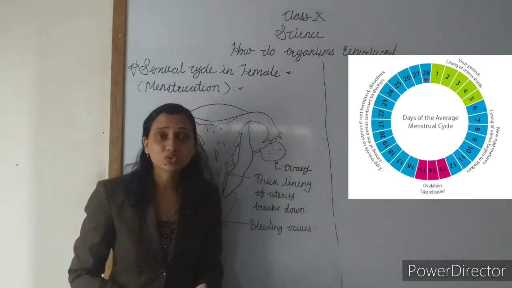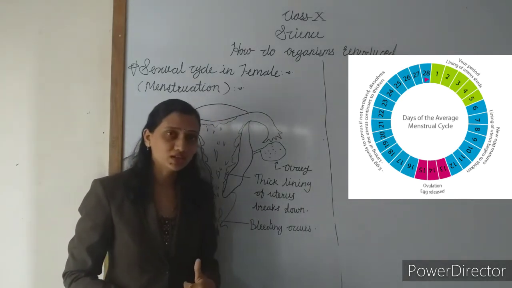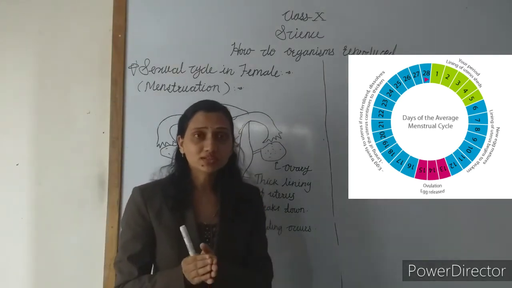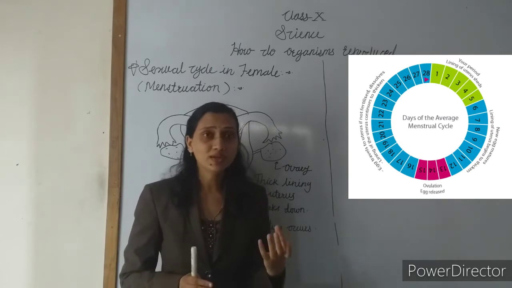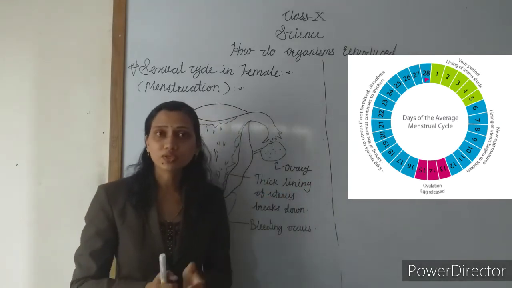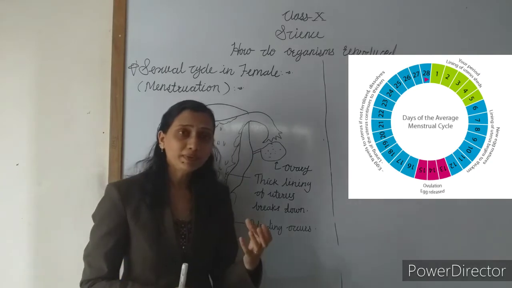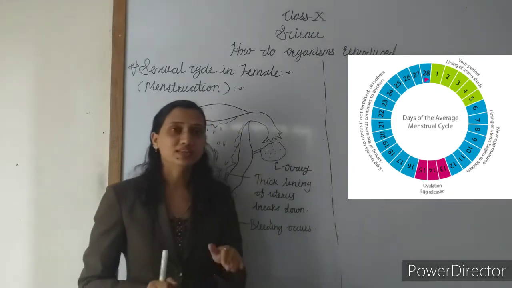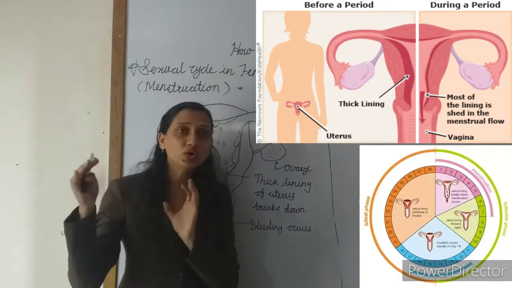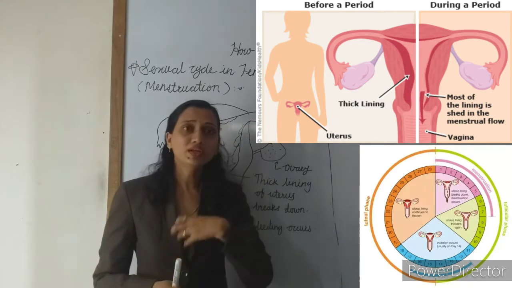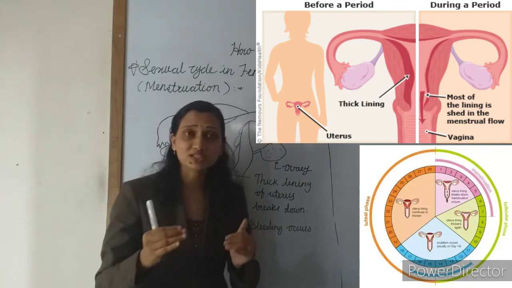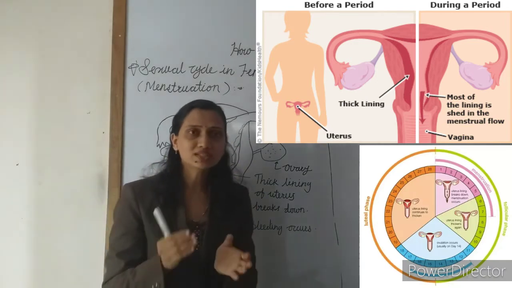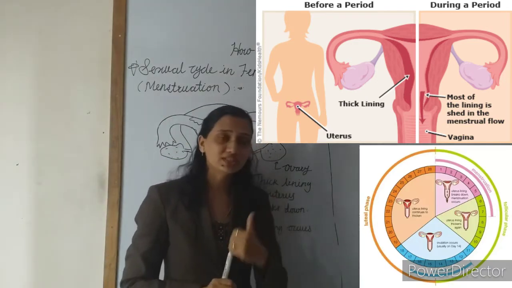After 14 days of the ovulation, menstruation occurs in girls. Now, what is meant by menstruation? What is meant by the menstrual cycle? See here, we know that when fertilization occurs, a zygote is formed, then an embryo is formed, and that embryo gets embedded into the wall of the uterus. But what happens when no sperm is present? Now we will learn that. During ovulation, when the ovary releases the ovum, some changes occur in the uterus. The uterus is a bag-like structure. What changes occur?